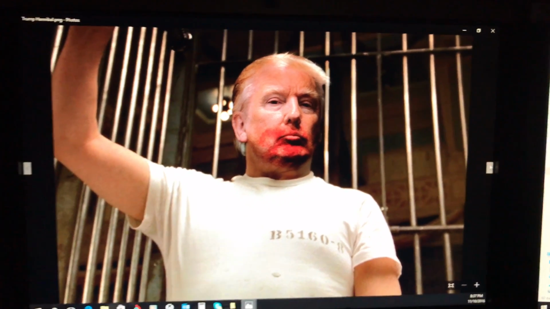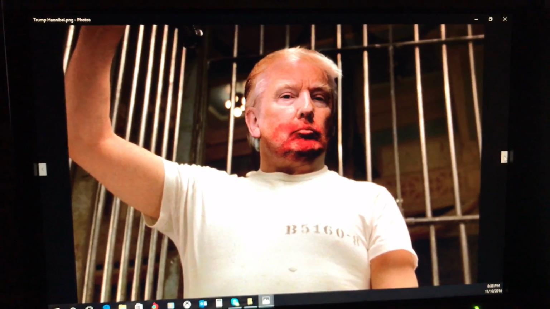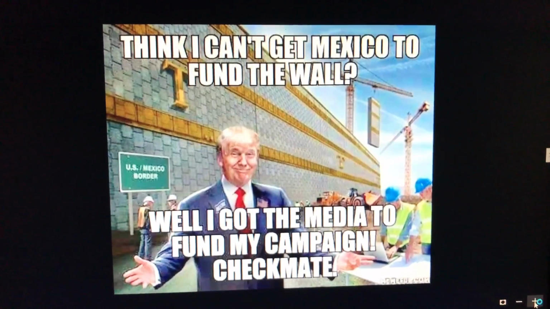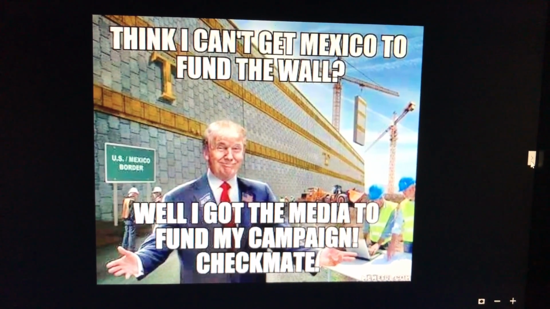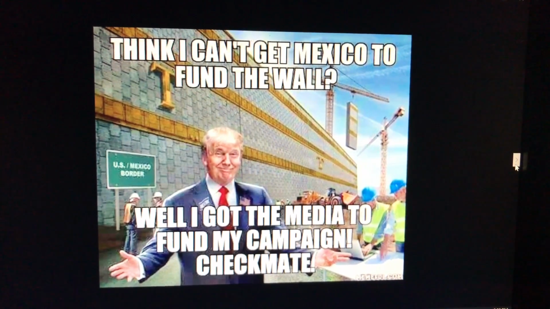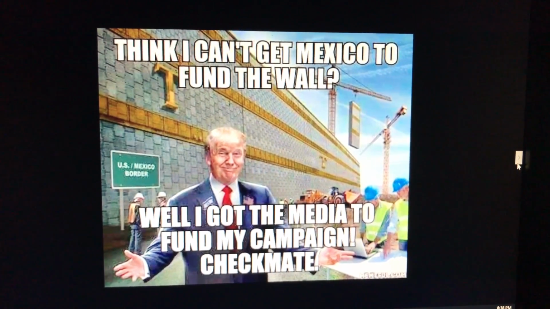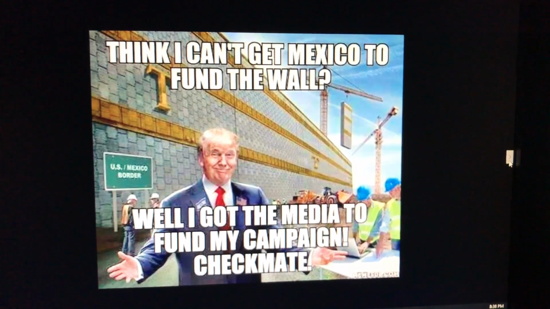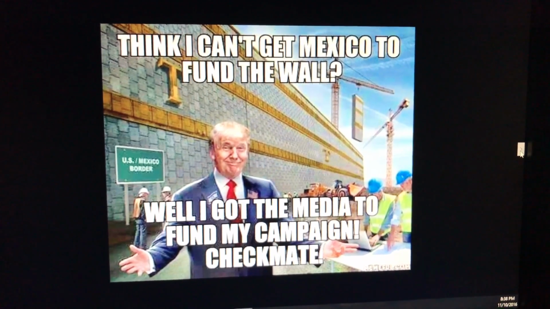This is one as Trump as Dr. Lecter. I feel like I'm hosting an art gallery right now. Think I can't get Mexico to build a wall? Well, I got the media to fund my entire campaign. The one thing Trump understood that I understood simply from working on YouTube is attention equals money. If you can say shit that's outrageous and people pay attention to you, if you can sing, if you can play football real well, attention equals money.